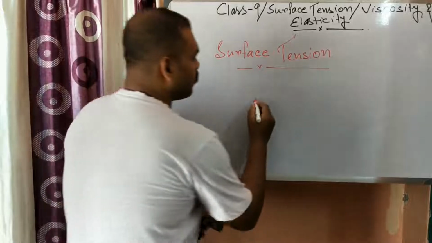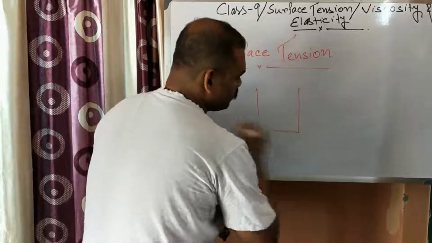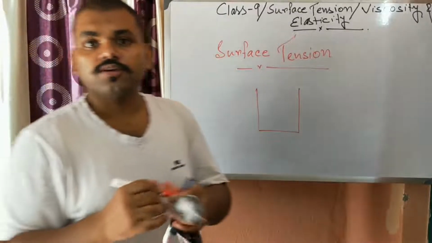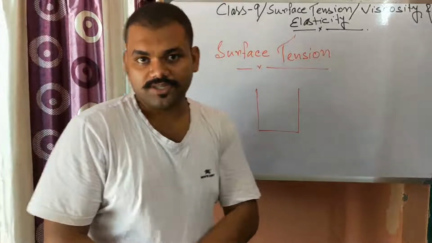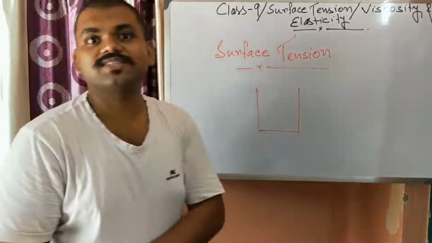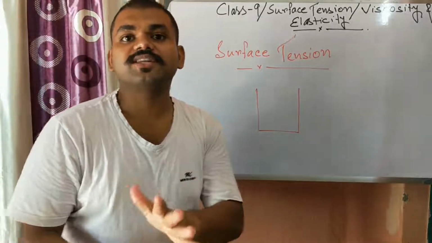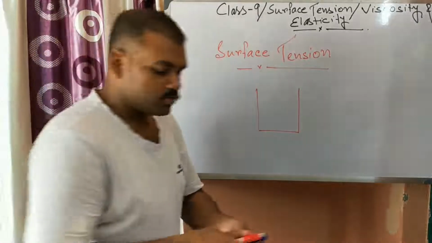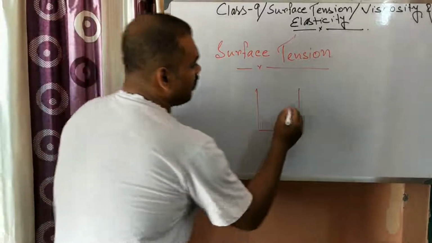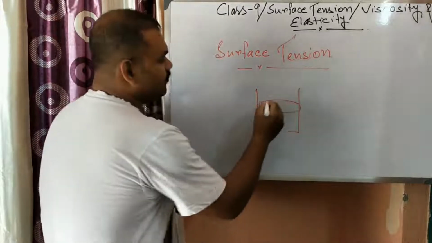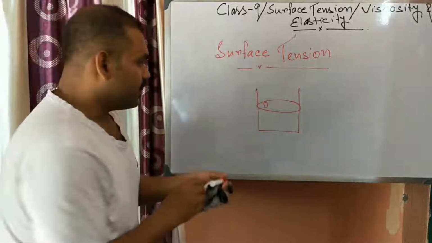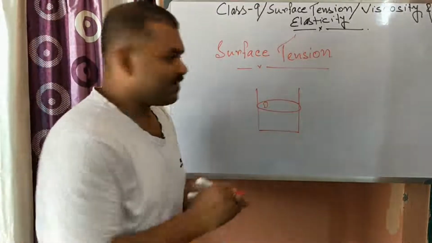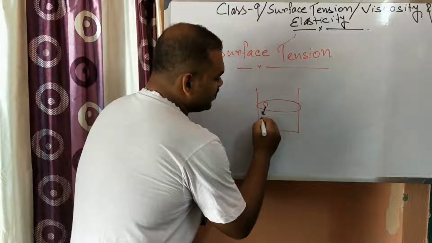Why does this phenomenon occur? Surface tension depends on a few factors. One of the factors is dissolved substance. Whenever organic substances dissolve in water, the surface tension of the water decreases. So suppose there is some water in a beaker. If you put a chunk of camphor here, it will dissolve into the water, and there the surface tension reduces.